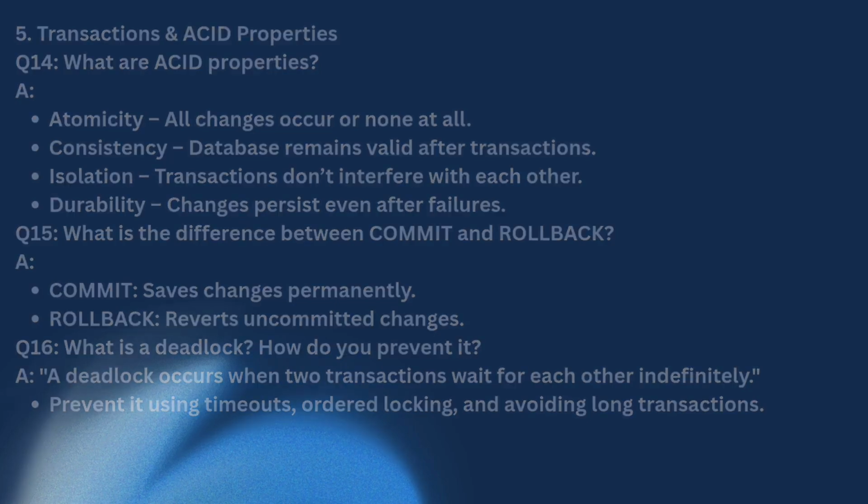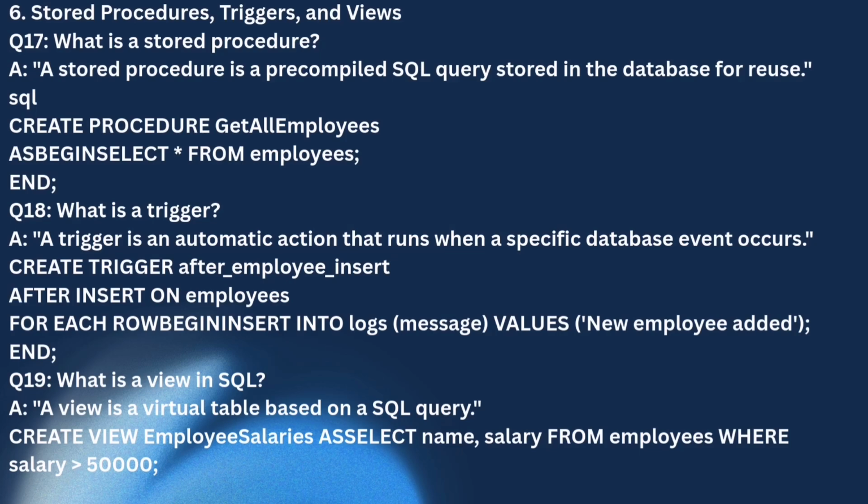We can prevent it using timeouts, order locking and avoiding long transactions. Next section we have stored procedures, triggers and views. What is a stored procedure? A stored procedure is a pre-compiled SQL query stored in the database for reuse. And here is the example for that: create procedure get_all_employees as begin, select * from all_employees; end. So you can also remember this for good understanding of what is a stored procedure.